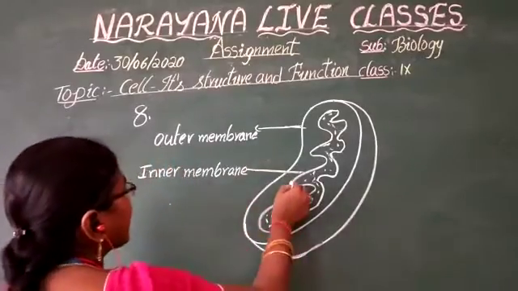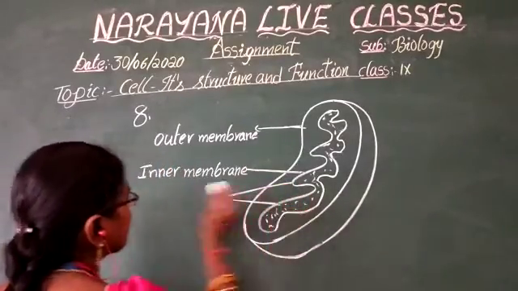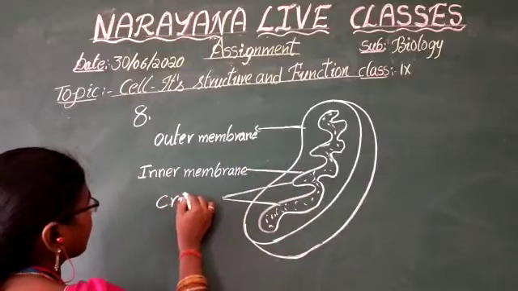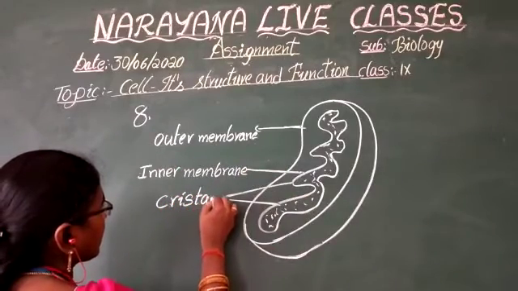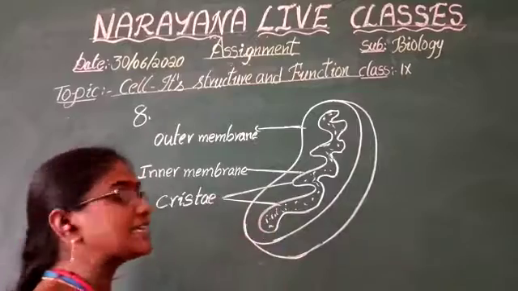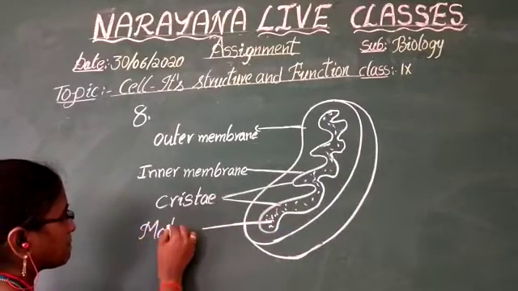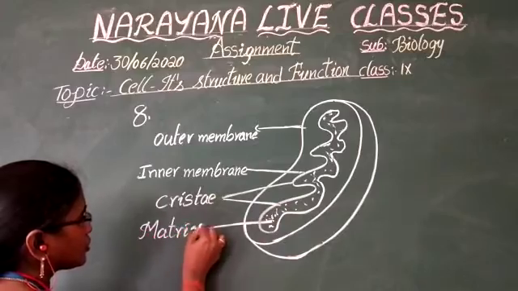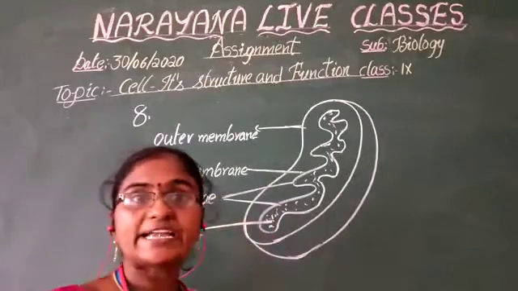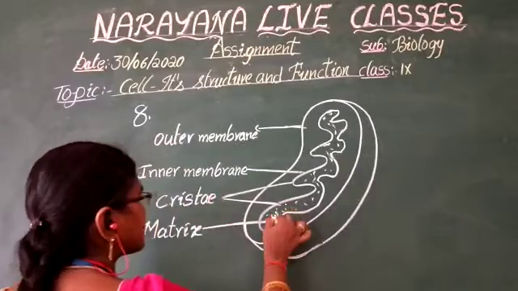This folded inner membrane is called cristae. It is filled with fluid, called matrix. And it also contains some ribosomes.